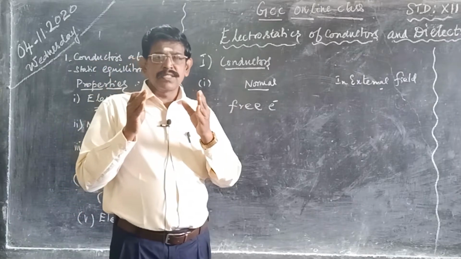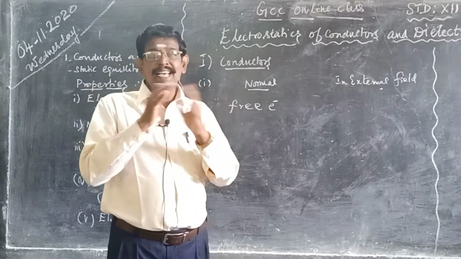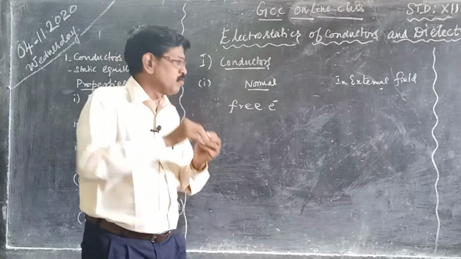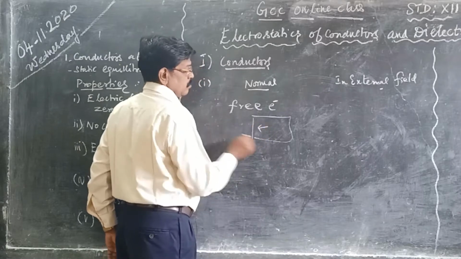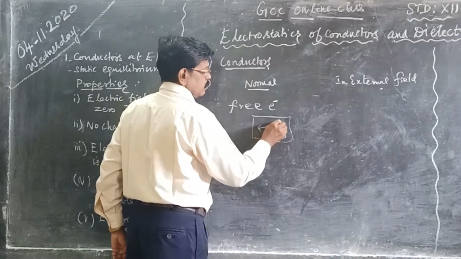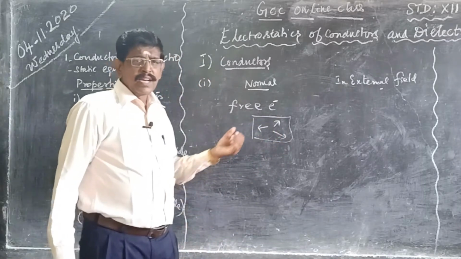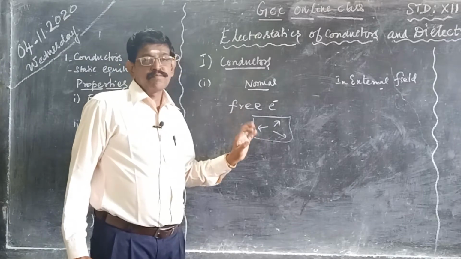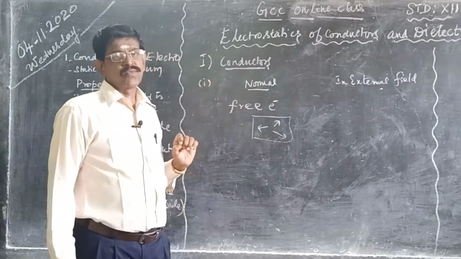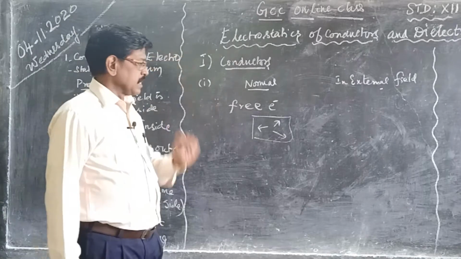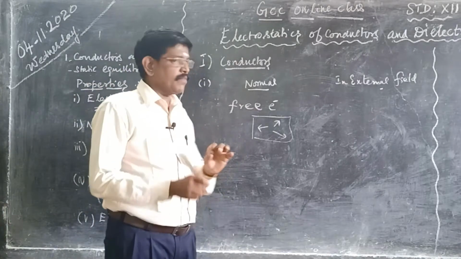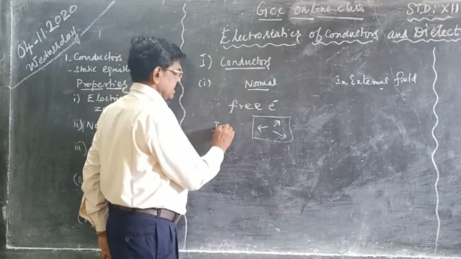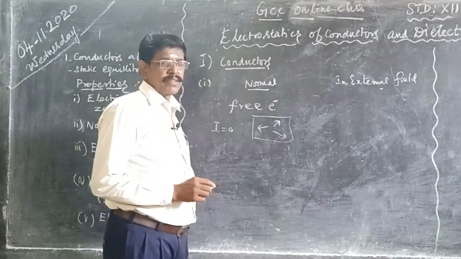Those free electrons are moving in random directions. Suppose you consider this is a conductor, some electrons will move in this direction, some electrons will move in this direction. So random movement will be there. But when we look at the net flow in a particular direction, it is 0. So what we can say is the current is 0. There is no possibility of current.